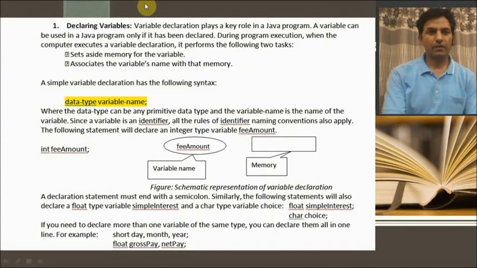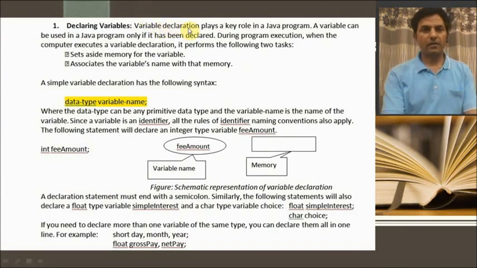Declaring variables. Variable declaration plays a key role in a Java program. A variable can be used in a Java program only if it has been declared. During the program execution, when the computer executes a variable declaration, it performs the following two tasks. First, it sets aside memory for the variable. Second, it associates the variable's name with that memory.